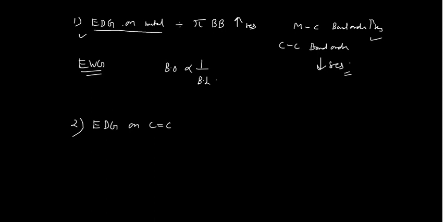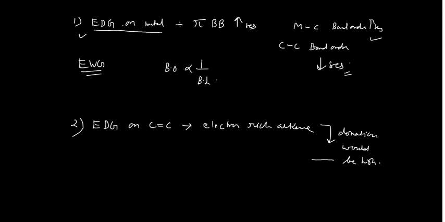Okay, when electron donor groups are there, they will make an electron-rich alkene. In that case, when the donation ability would be high, that means pi back bonding decreases.